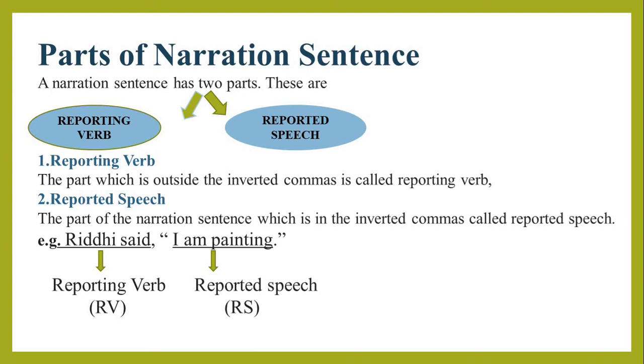Here, the word said tells us that this is the reporting verb, and the statement I am painting, which is in double inverted commas, is the reported speech. So students, it is very important to differentiate between the two, that is reporting verb and reported speech. Now, I think the two major parts of a narration sentence are clear to you.